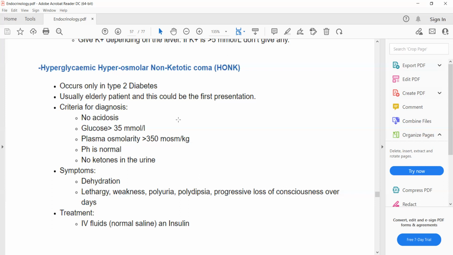If glucose level is more than 10 millimole per liter, then normal saline, and if it's less than 10 millimole per liter, then we will use 5% dextrose. Insulin will be given because there is insulin deficiency which is causing all the problems. So we'll give insulin at a dose of 0.1 unit per kg, and also replace potassium ions if hypokalemia is present.